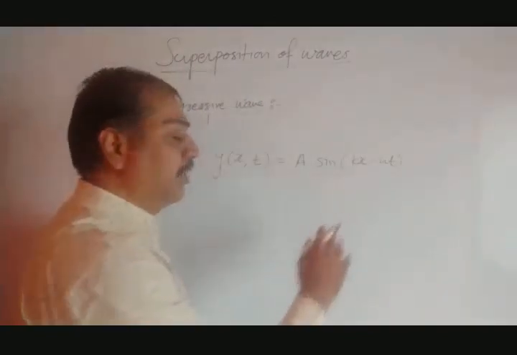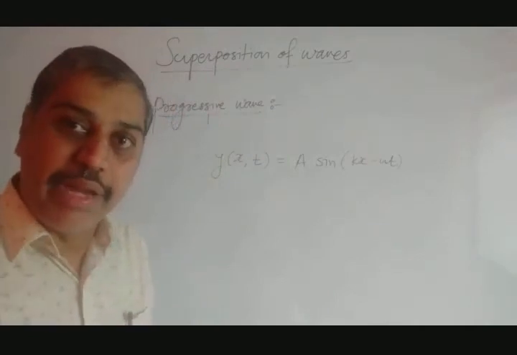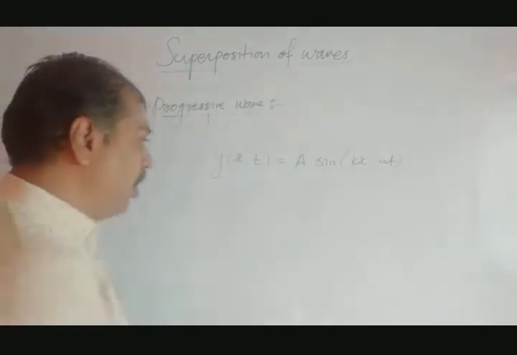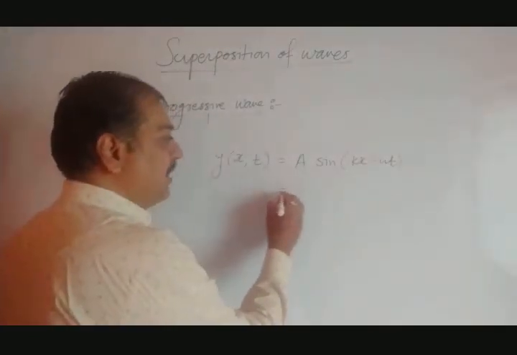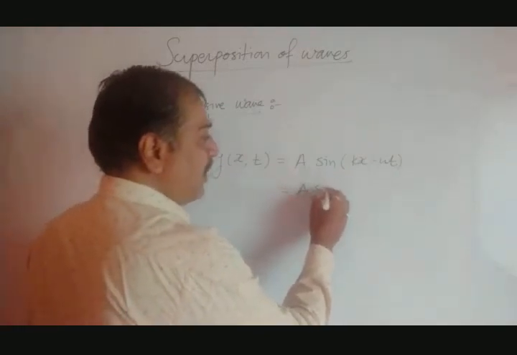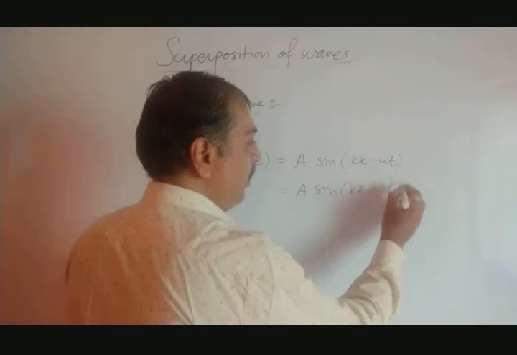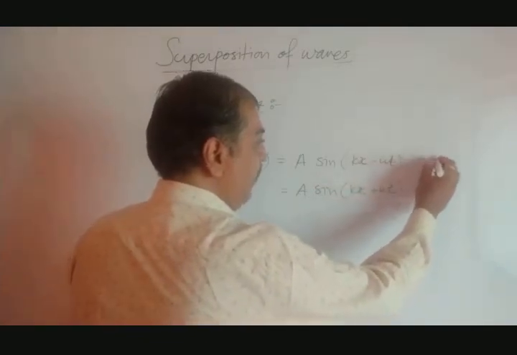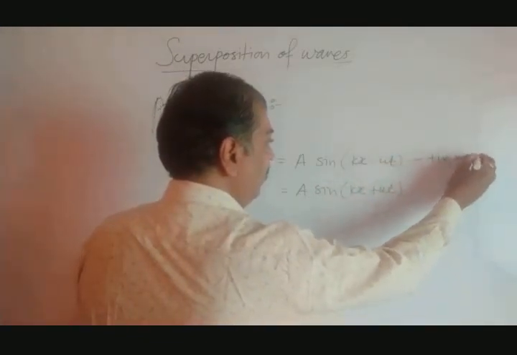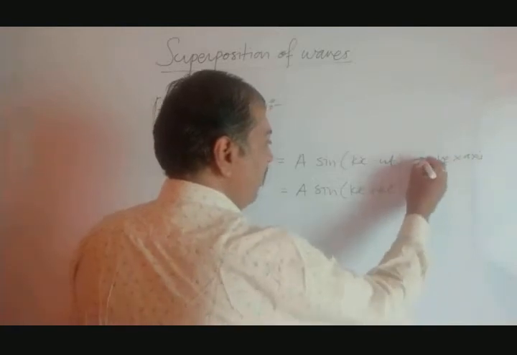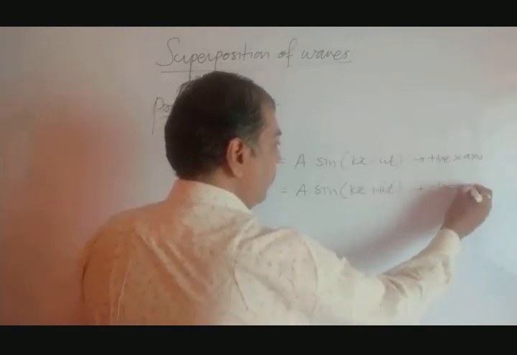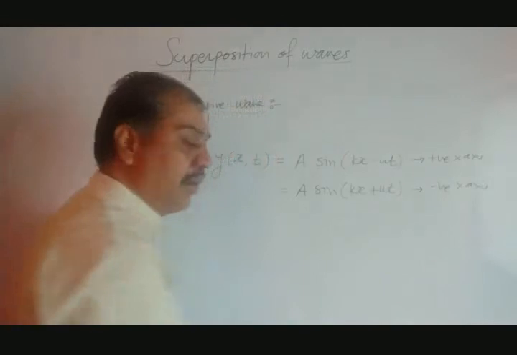This is the equation for the displacement or amplitude of a progressive wave. Along the negative x-axis, it is the same: a sine of kx plus omega t. This is along the positive x-axis, and this is along the negative x-axis.